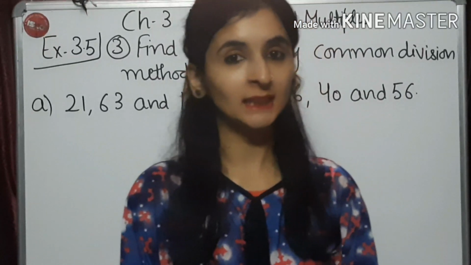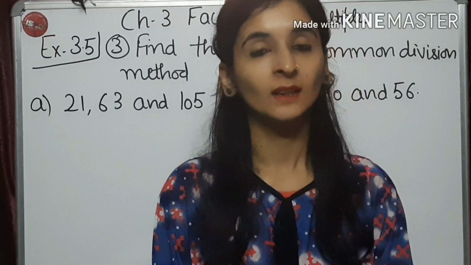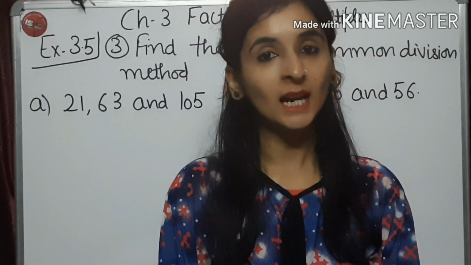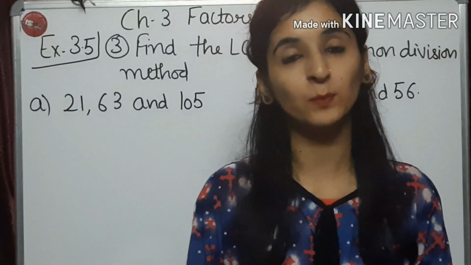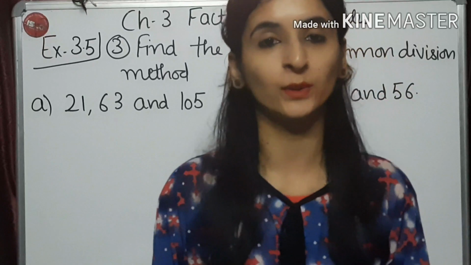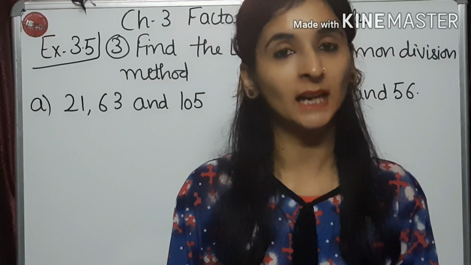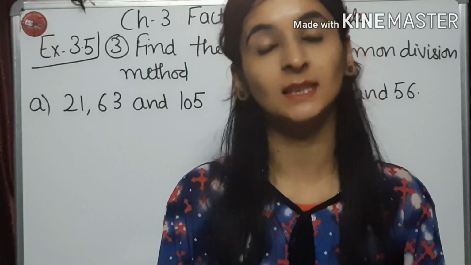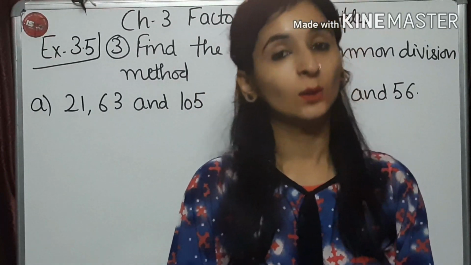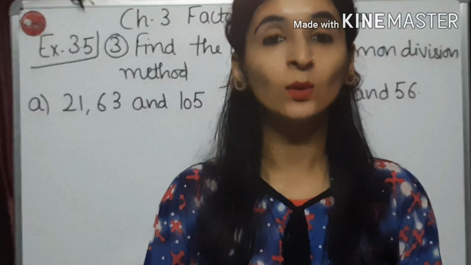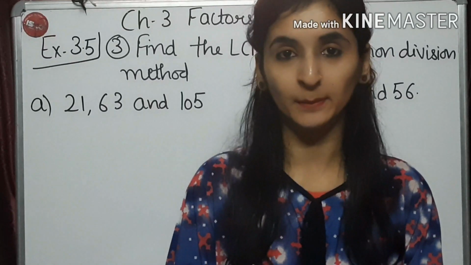Good. So children, can anybody tell me what we have done in our last lecture? Yes. So we have done exercise 3.5. We have started exercise 3.5 and we have done 2 questions of it. But can you tell me that exercise 3.5 is related to which topic? Yes, good. So it is related to least common multiple, or you can say LCM.